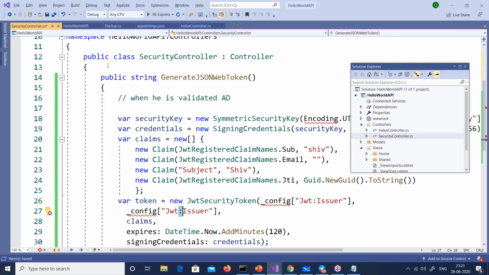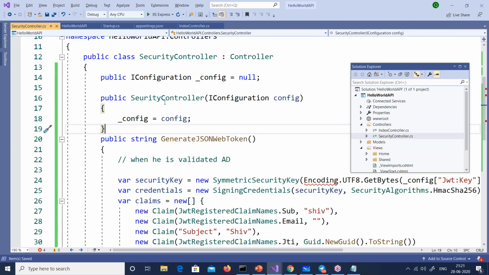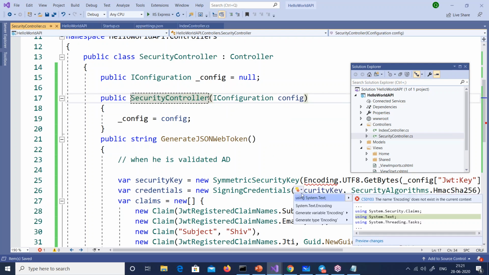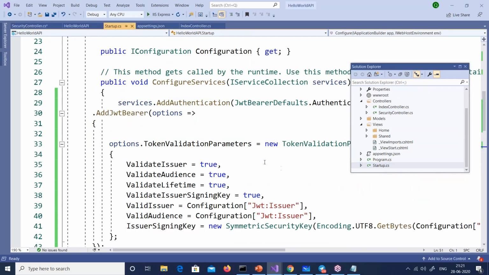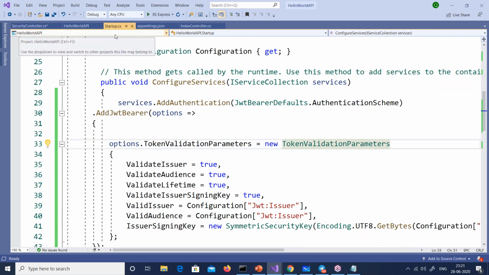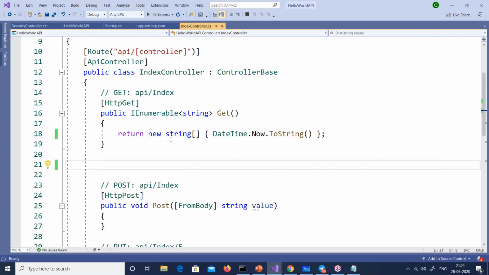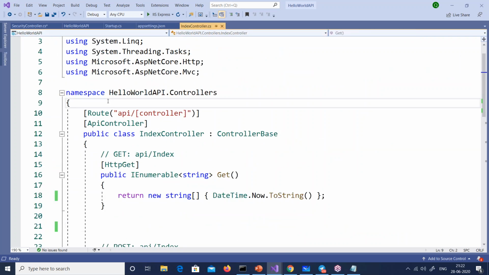So guys, don't go too much into this code out here. It generates the token, right? Encoding, configuration, security controller, all good. Security controller, right? And to enable JWT in your startup.cs, you need to go and put certain things. I have already included that. You can see that I've already included all this, right? And the next thing is in your index controller out here, right?